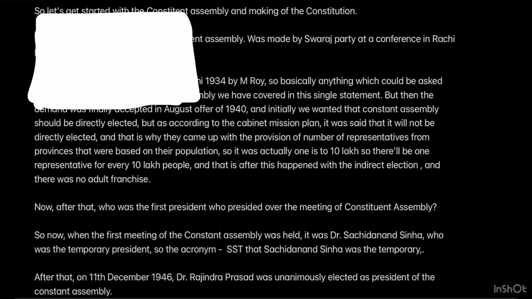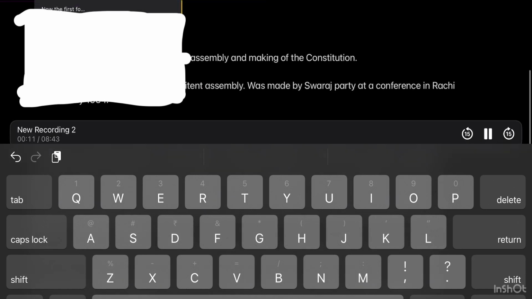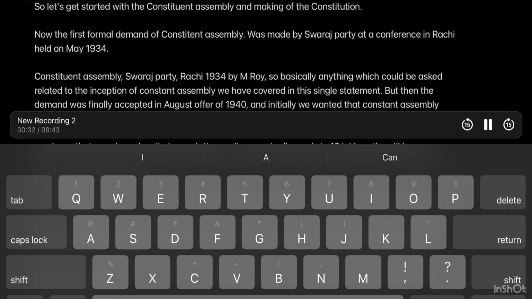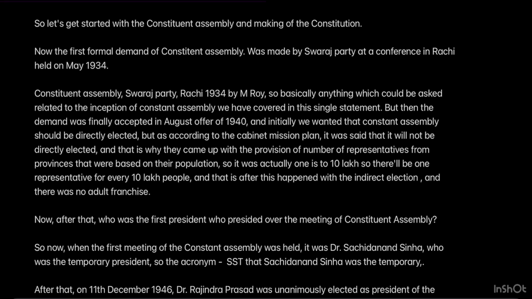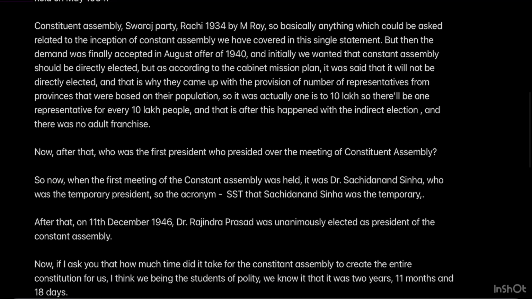So let's get started with the Constituent Assembly and making of the Constitution. Now, the first formal demand of Constituent Assembly was made by Swaraj Party at a conference in Ranchi held in May 1934. Now, whenever I ask you when was the first demand for Constituent Assembly, when did it arise? So, of course, we will just make this picture map in our heads where we'll say Constituent Assembly, Swaraj Party, Ranchi 1934 by M.N. Roy. So, basically, anything which could be asked related to the inception of Constituent Assembly, we have covered in this single statement. But then the demand was finally accepted in the August Offer of 1940.